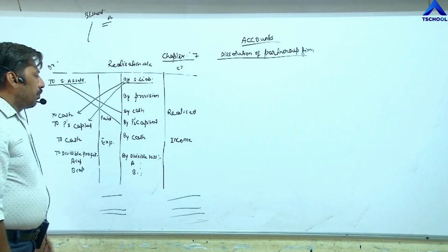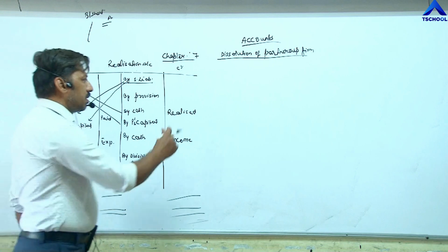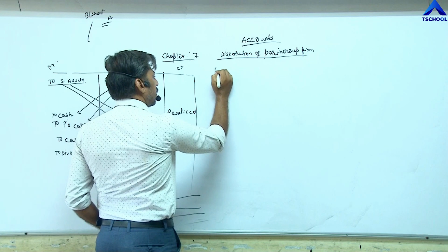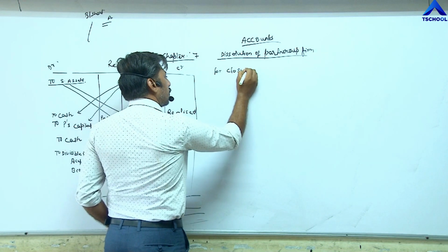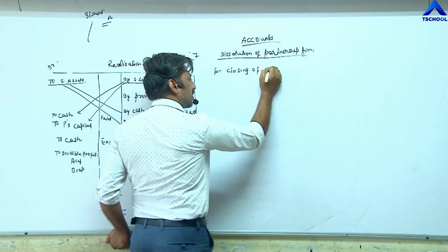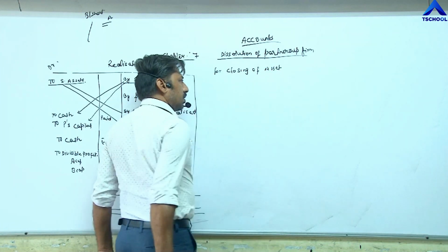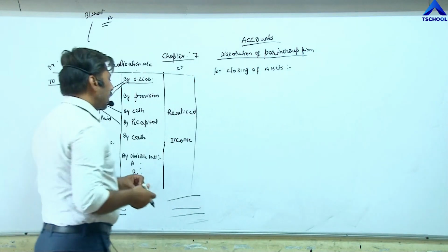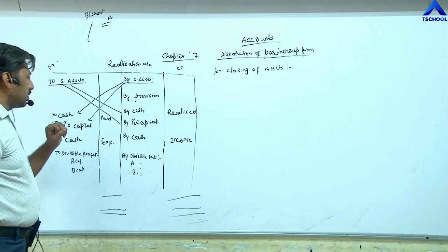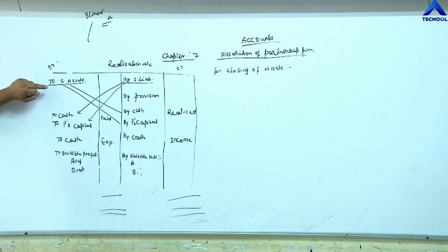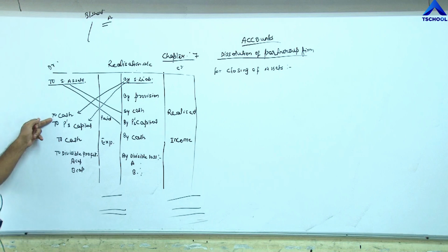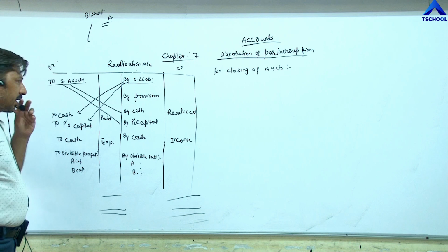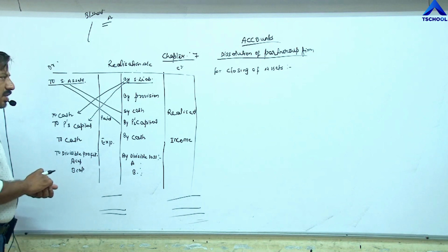Now, which type of entries have we done? Journal entries now. First, for closing of assets at the time of dissolution, what is the journal entry? Now, before that, try to understand how we have to pass journal entries. 'To' is written here on the debit side. With every item we have written 'to'. And in a journal entry, 'to' comes on the lower side. Lower side means credit side. So the entry will be passed like this.